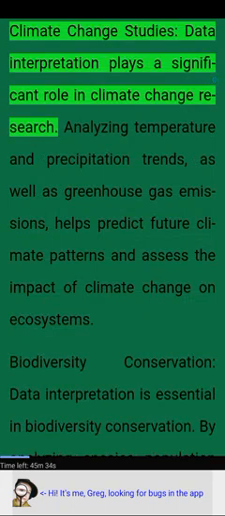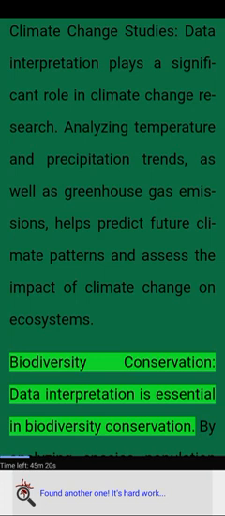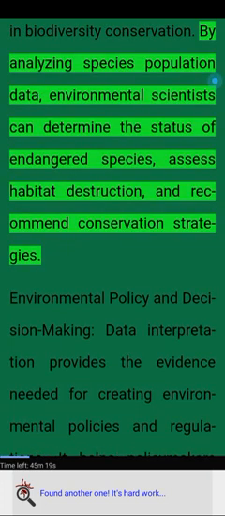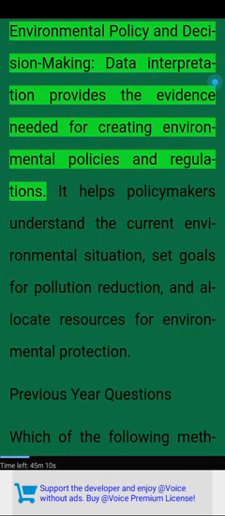Climate change studies. Data interpretation plays a significant role in climate change research. Analyzing temperature and precipitation trends, as well as greenhouse gas emissions, helps predict future climate patterns and assess the impact of climate change on ecosystems. Biodiversity conservation. Data interpretation is essential in biodiversity conservation. By analyzing species population data, environmental scientists can determine the status of endangered species, assess habitat destruction, and recommend conservation strategies.